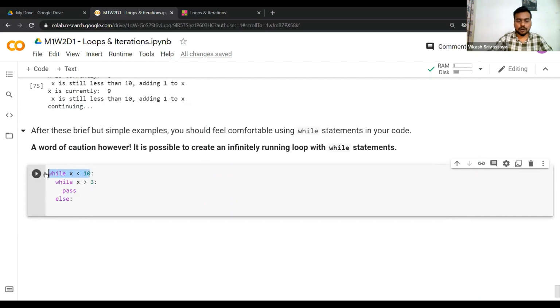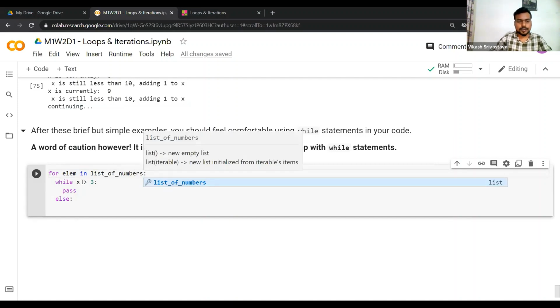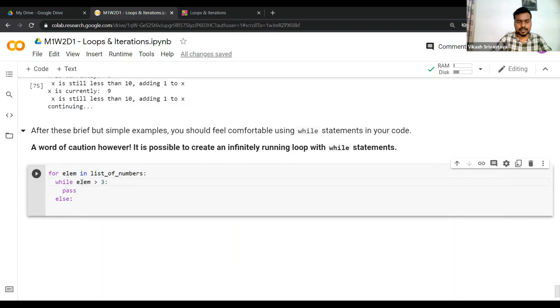So we can have a for loop within a while loop. So let's say for element in my list of numbers, and then you can check whether the element is greater than 10, and you can try doing a lot of operations that you want to do.